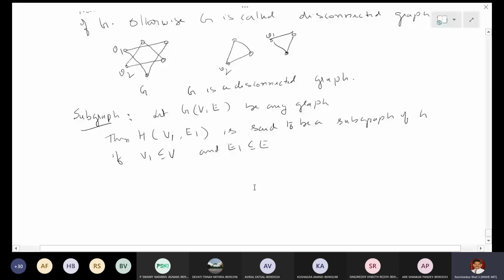If it is not a subset, then you cannot say that it is a subgraph of that graph, right? So let me draw one example. I will take this graph.